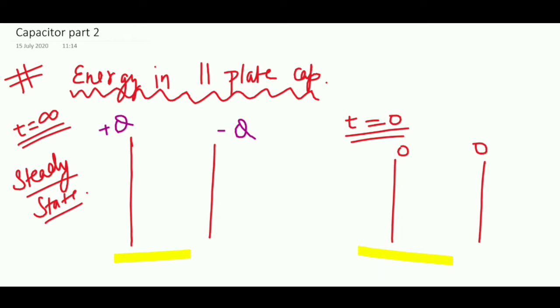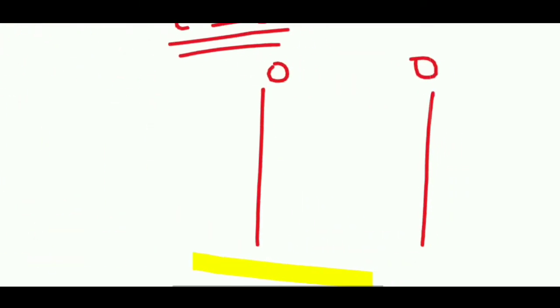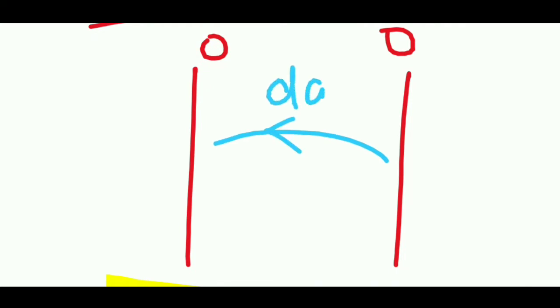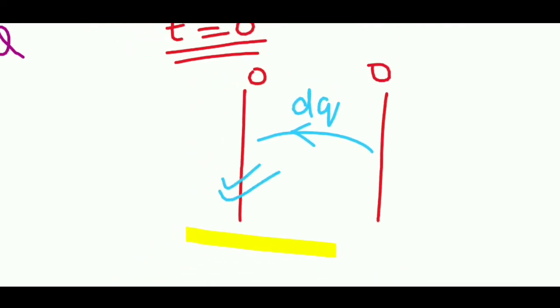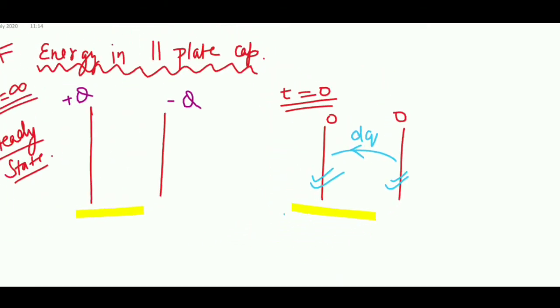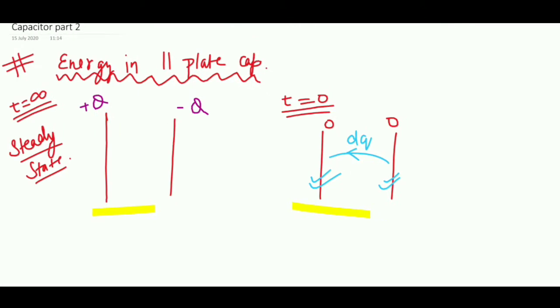To make the setup like this, we have taken charge from the right side plate and accumulated it on the left side plate. That is why the right side plate has become minus q and the left side plate has become plus q. As we start taking charge from this plate and accumulating on this plate, the charge on this plate will increase and the charge on that plate will decrease. Because of that accumulation of charge, a voltage difference will come between these two plates. After that, when we move the charge, we'll have to do some work.